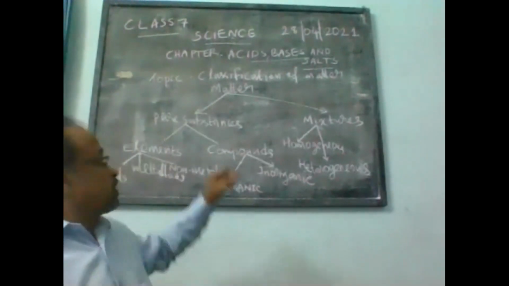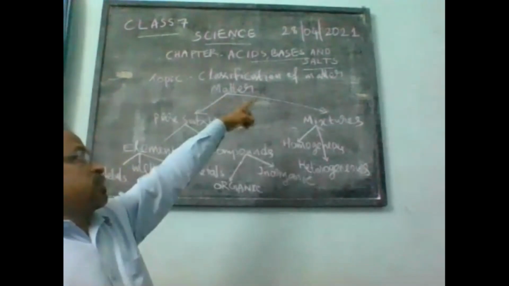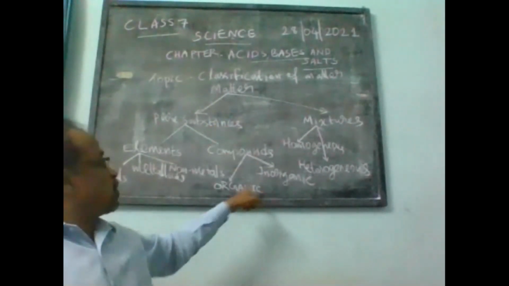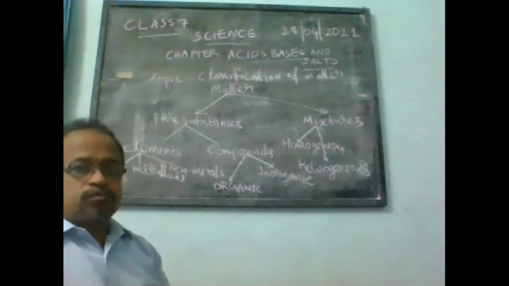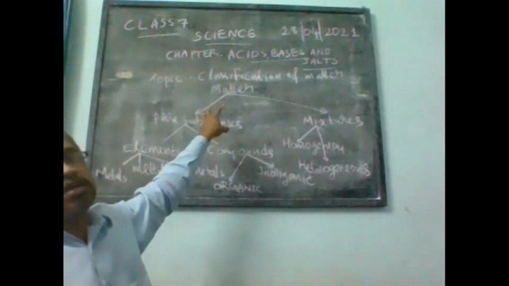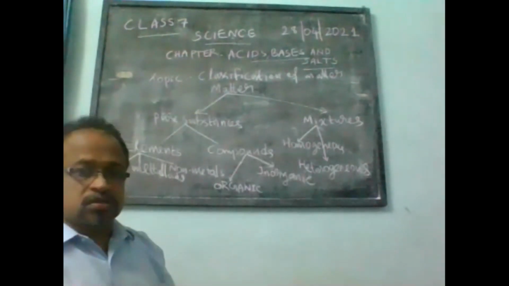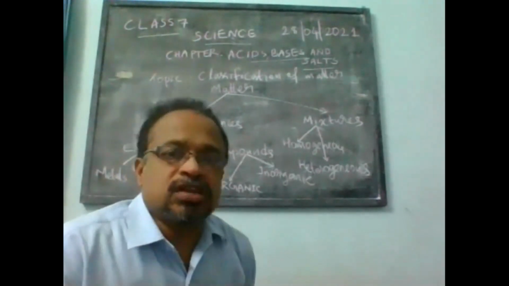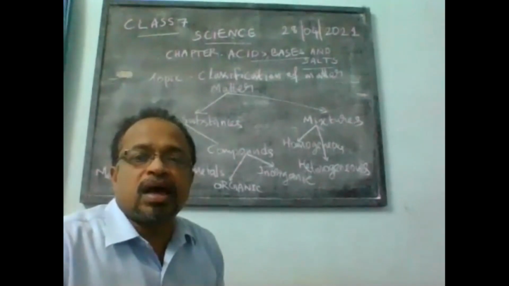First of all, look into this chart. I have made topic classification of matter. I have written as classification of matter because acid, bases and salts are a group of compounds. So we'll discuss this classification later. Then we come to the topic acid, bases and salts. First, matter. Anything that occupies space and has mass is called as matter.